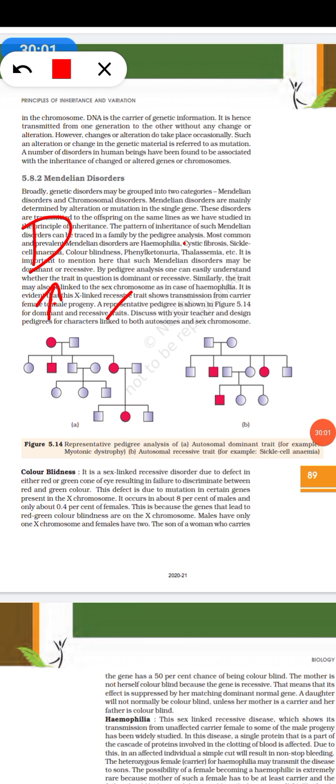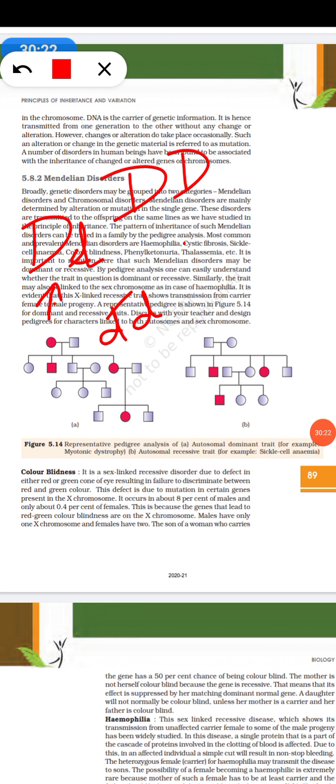This person may be having maybe a heterozygous or maybe a homozygous genotype. Whereas this male is not having a disease, so obviously the male is small d. Let me say D is what I'm giving for the disease.